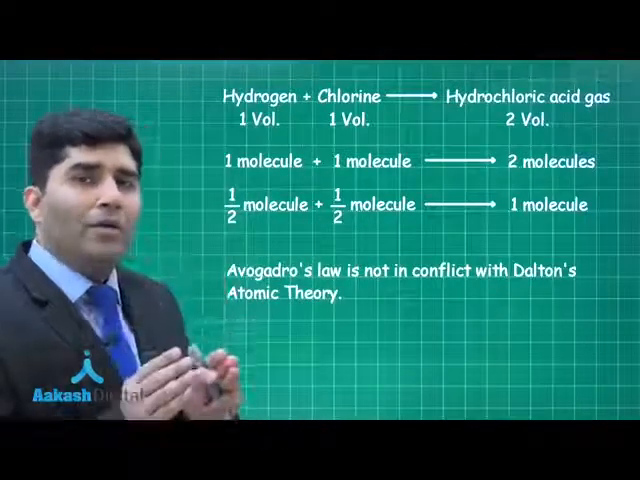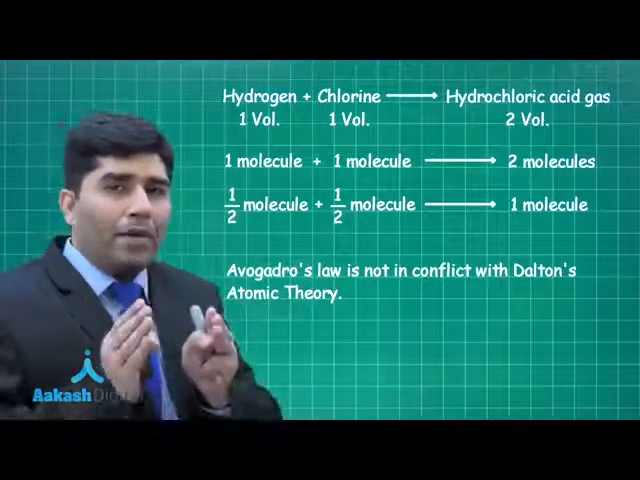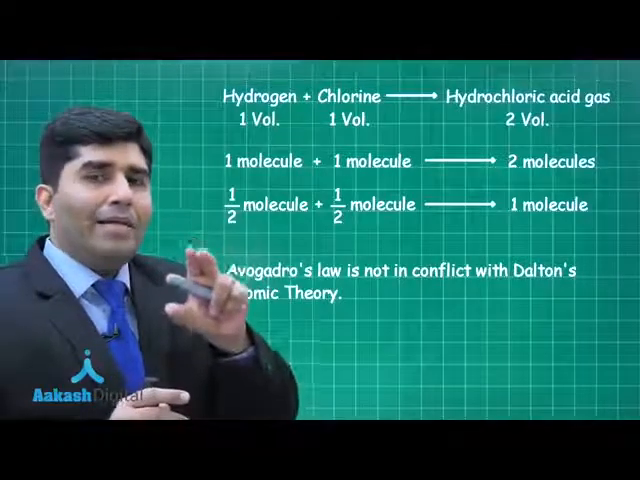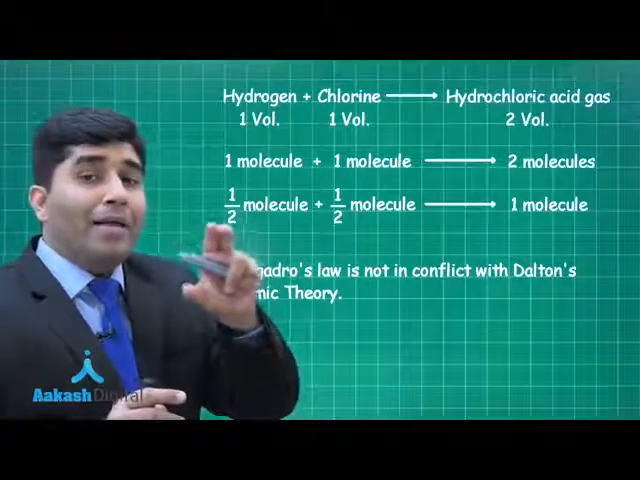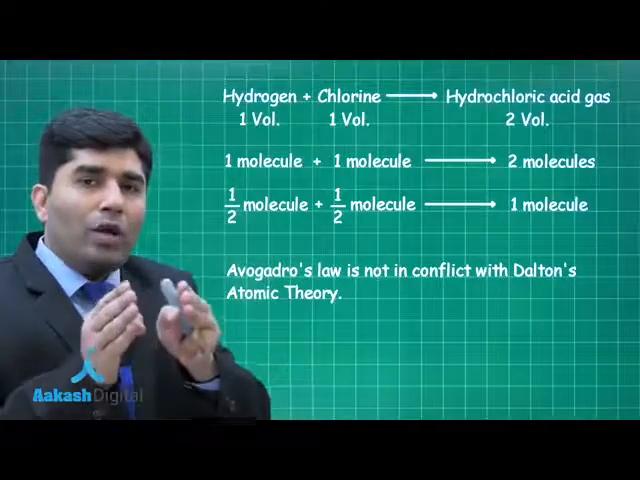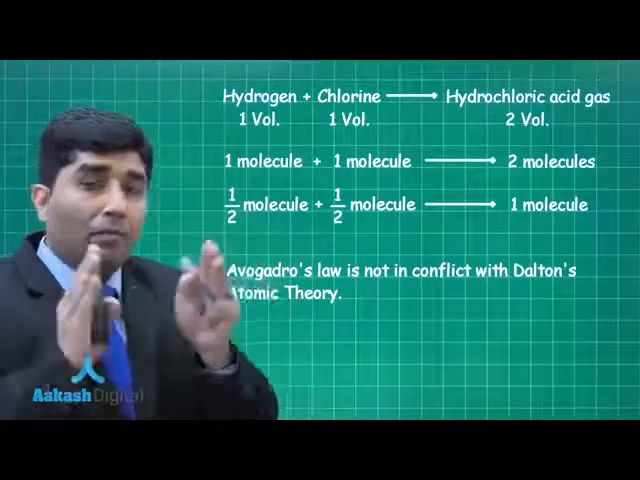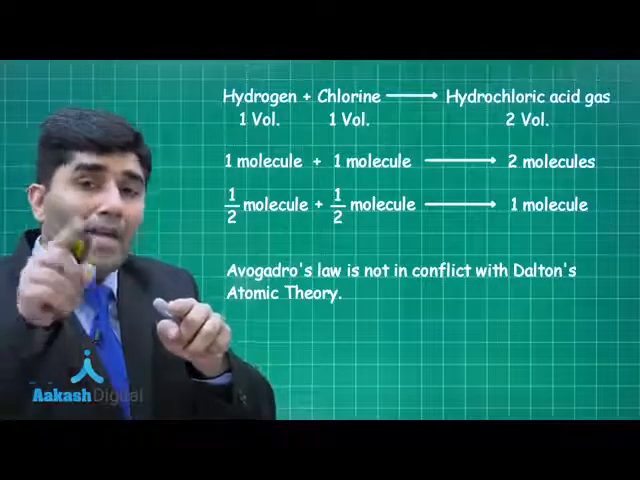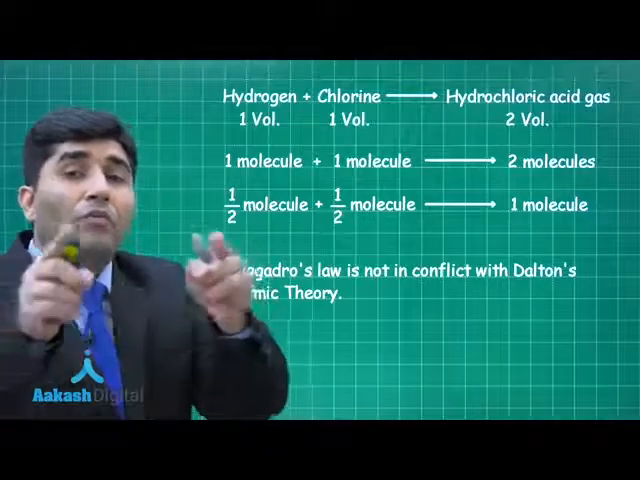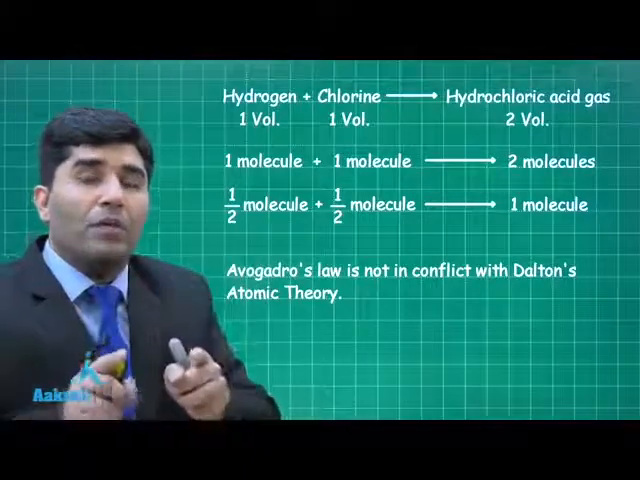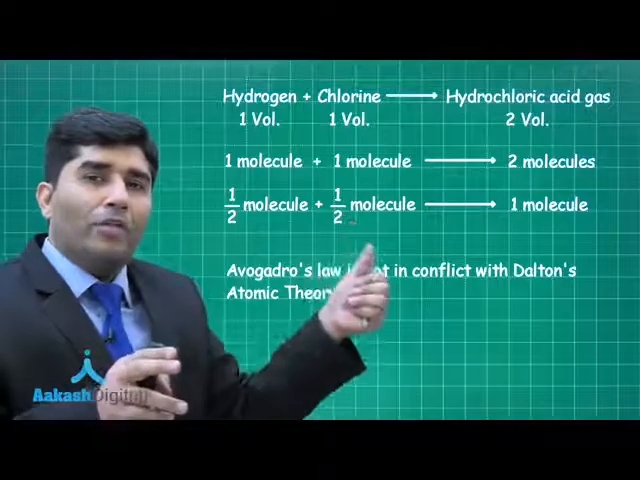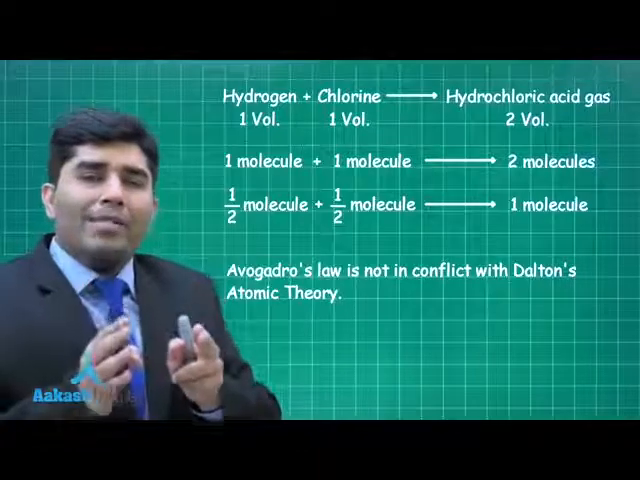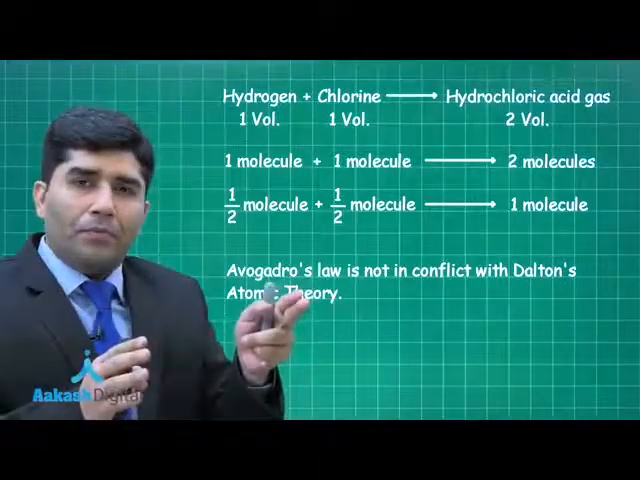Therefore, Avogadro's law does not conflict with Dalton's atomic theory. It means that what Avogadro wanted to say is that the molecule will have its individual, independent existence. H2 and Cl2 will exist, but H2 and Cl2 will not go into the reaction. H atom and Cl atom will react with each other. So that was Avogadro's Law. Now, our next lecture will be on the mole concept.